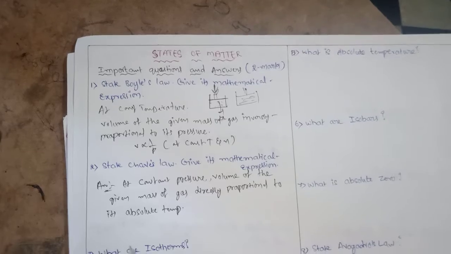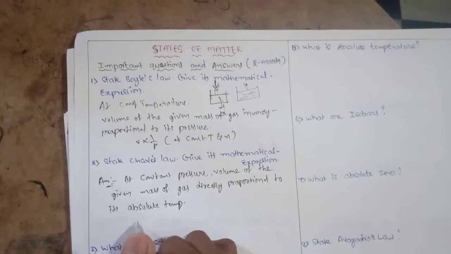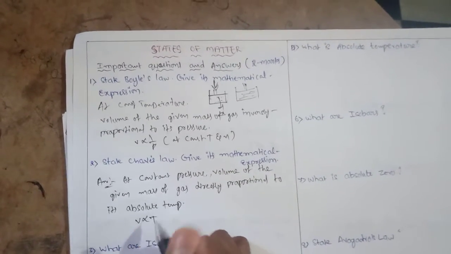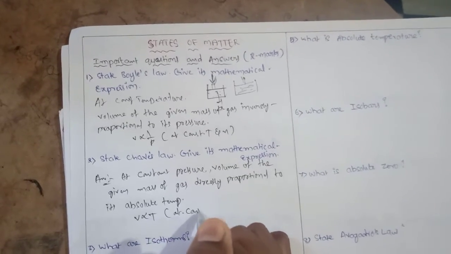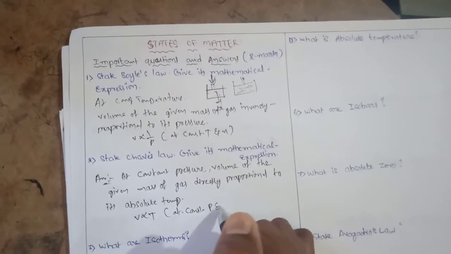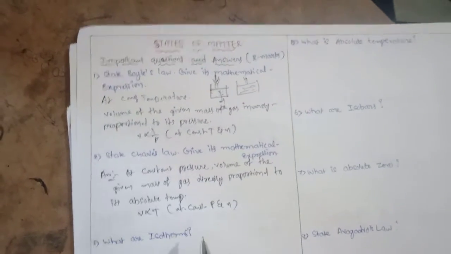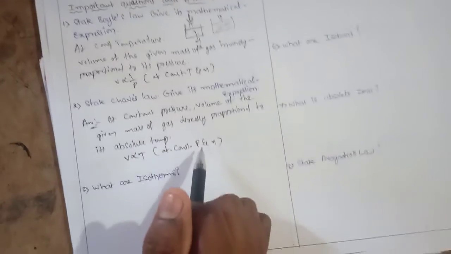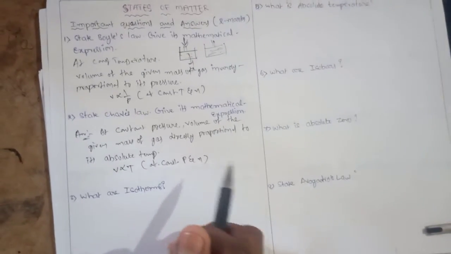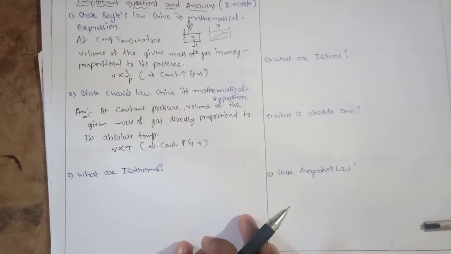So the mathematical expression for Charles' law: volume is directly proportional to temperature at constant pressure and mass of the gas. Mass is directly proportional to number of moles. This is Charles' law.